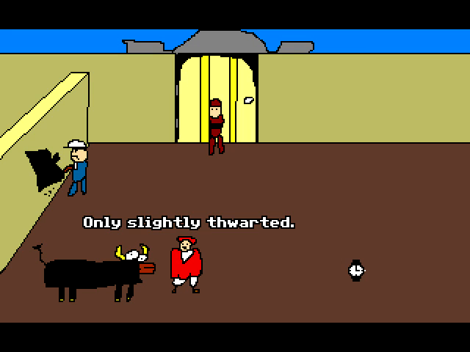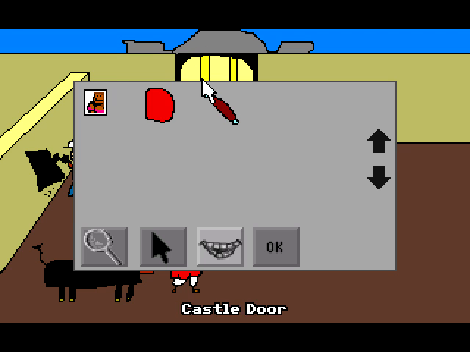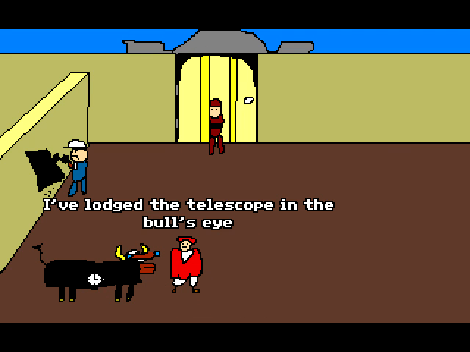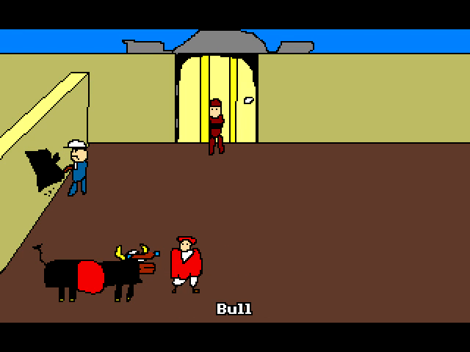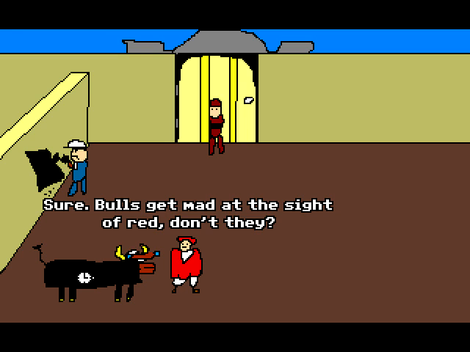Anyway, you use the red thing on the bull, as it turns out he's nearsighted. And obviously, the way to fix that is to use a little bit of lateral thinking and use the telescope that you found in Galileo's laboratory. That way he'll be able to see it. Again, it's one of those adventure game puzzles that probably doesn't make a whole lot of logical sense. But that's the way it works.